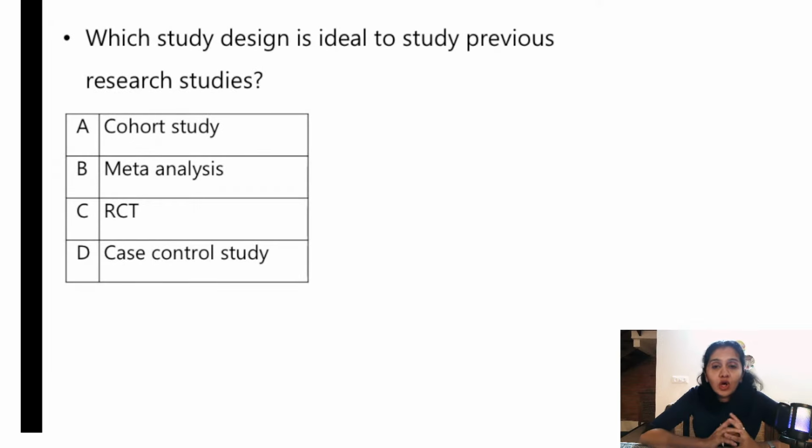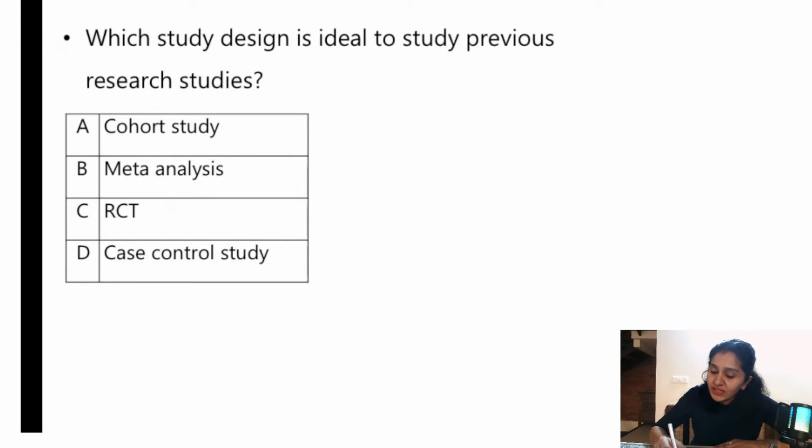Okay. So let us solve some of the questions now. Epidemiology PYQs from the INICET exams. Which study design is ideal to study previous research studies? So now you all have to answer. Cohort study, meta-analysis, RCT or case control study. The study design ideal to study previous research studies. Anybody?